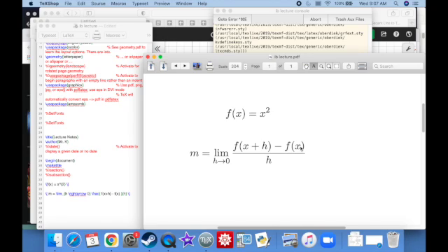So what is the slope of the secant line as we make the distance between the 2 points closer and closer to 0? That's the idea of a limit in an intuitive nutshell. And as you can see, if we just set h equal to 0, we're going to have a real problem because we're dividing by 0.